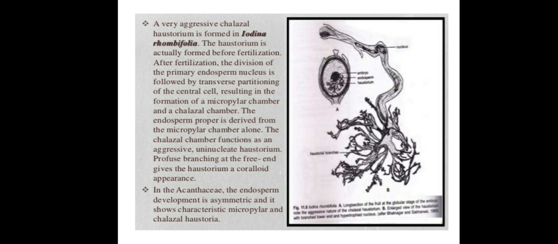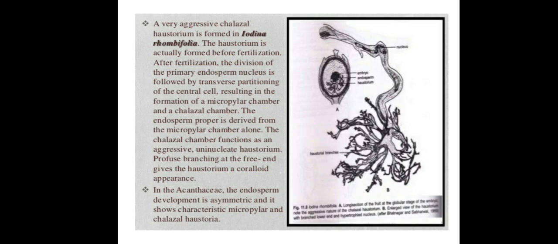In this image you can see one plant which shows aggressive chalazal haustorium, that is Eodina rhombifolia. In this plant, you will see aggressive chalazal haustorium development, produced at the chalazal region. The haustorium is actually formed before fertilization only.